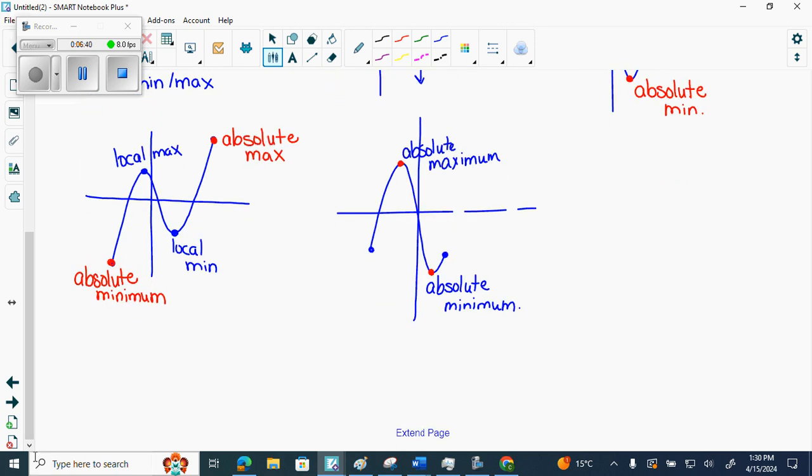Well, let's still go over some examples. So, determine the absolute max and min of the following.